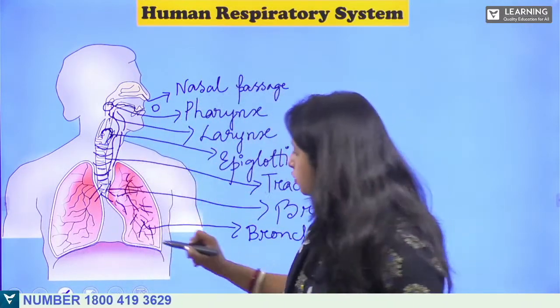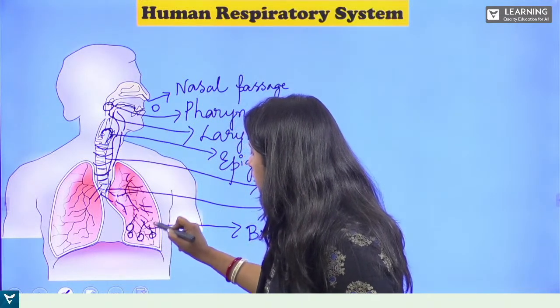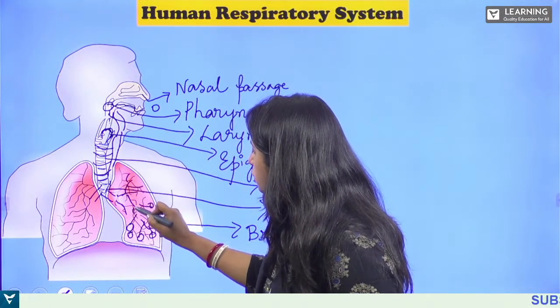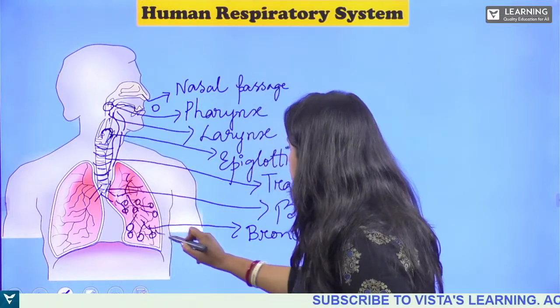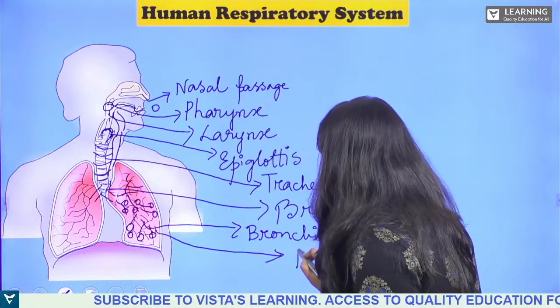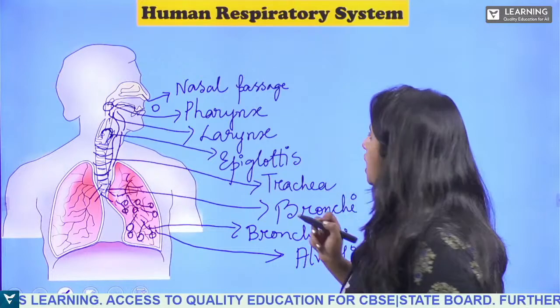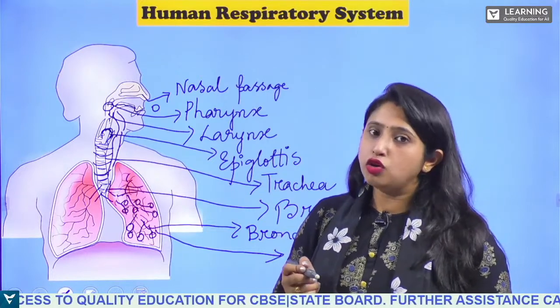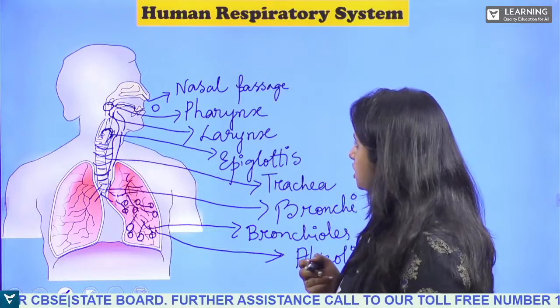In the terminal of the bronchioles, there are balloon-like structures known as alveoli. These are the various parts of the respiratory system.